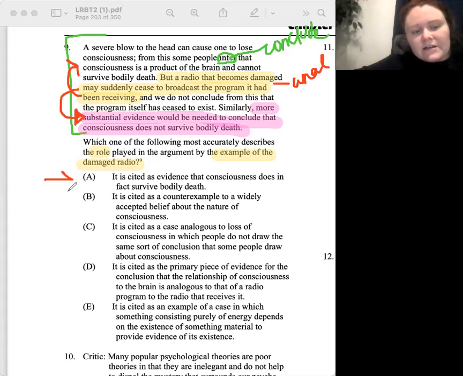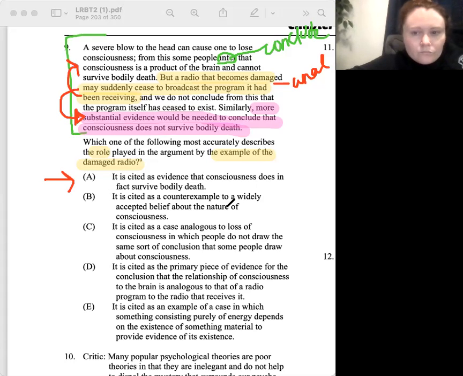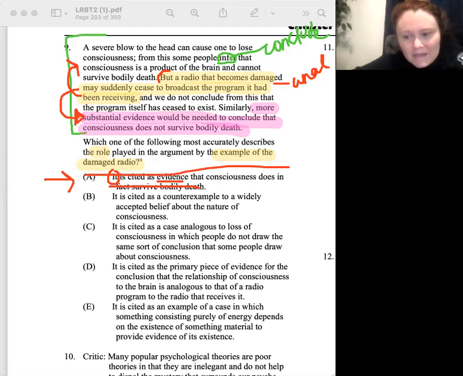So start with A, and I want you to tell me like it, leave it, or hate it. Like it means you think it's the answer, but we'll keep going. Leave it means you don't really like it, but you're not confident enough to cross it off. And hate it is we're gonna cross it off. Okay, got it. A: it is cited as evidence that consciousness does in fact survive bodily death. We don't know that's true, so I would get rid of it. So it is referring to our sentence, right? And is it evidence that consciousness does, in fact? No. You're absolutely right.